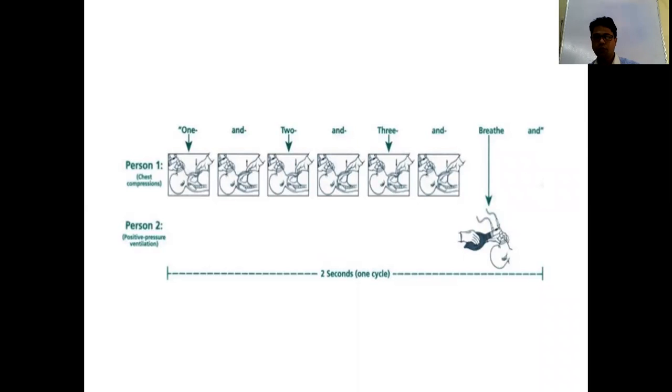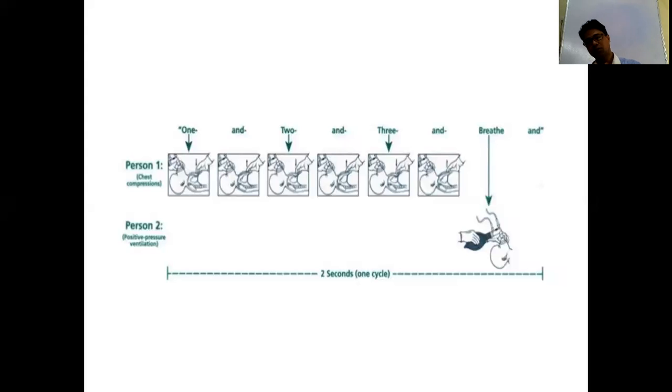In bag and tube ventilation, you have to give 90 compressions, 30 breaths. That is squeeze, 1, 2, 3, squeeze, 1, 2, 3. Like this is the frequency. So this way, we have to give bag and tube ventilation with chest compressions.